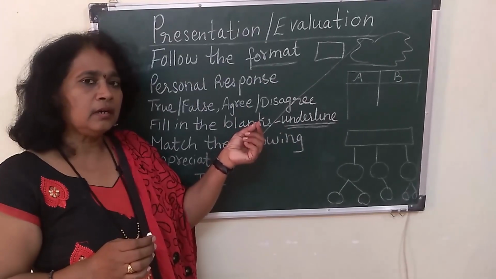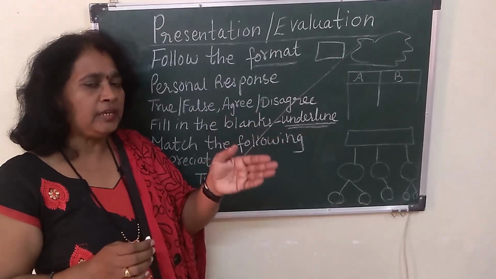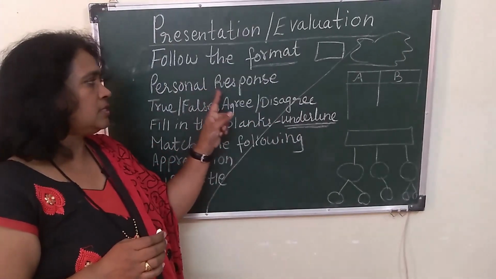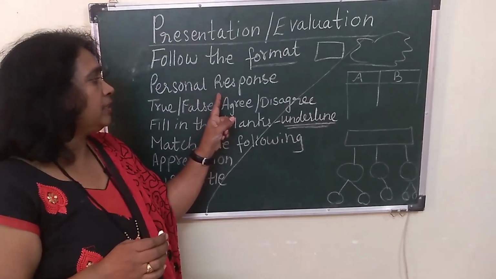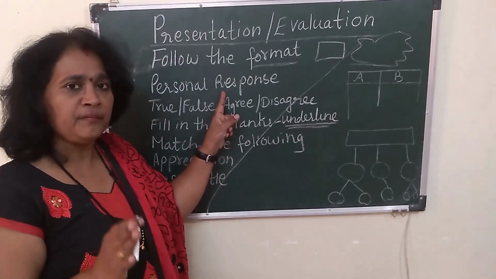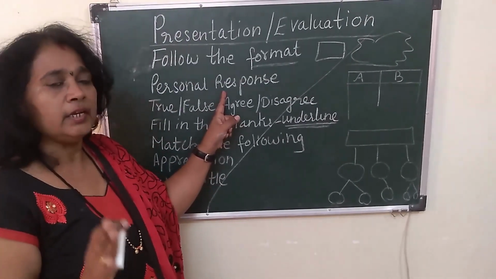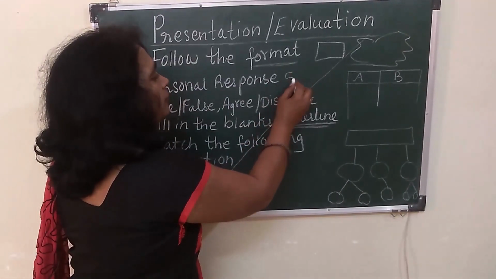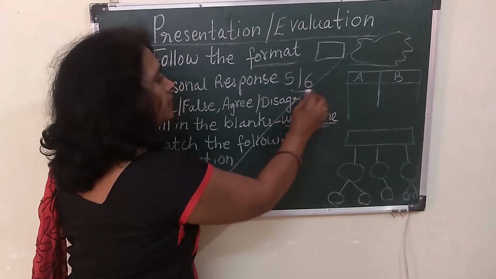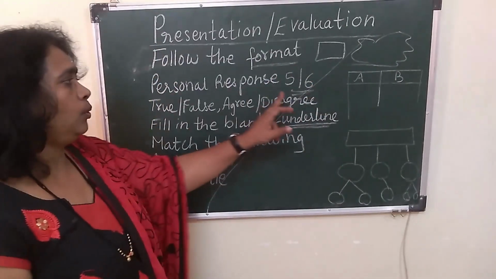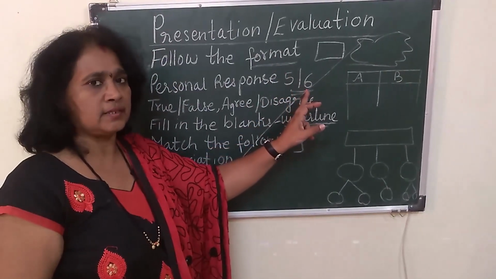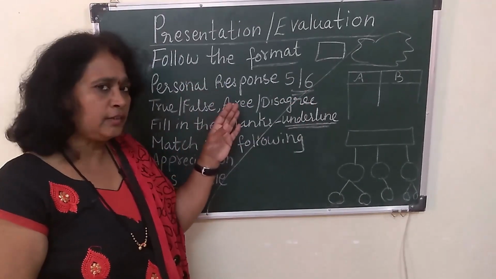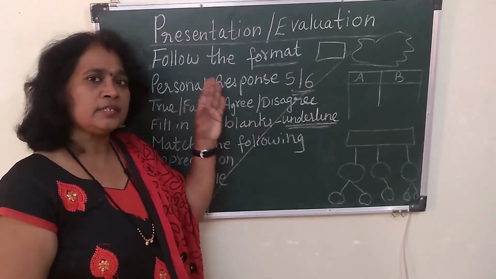But everybody's view or opinion may be different in this answer. But this answer should not be very lengthy. It should be up to the mark and only 5 to 6 sentences. And let me tell you children, this question carries 2 marks.